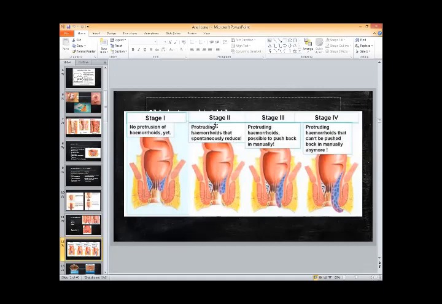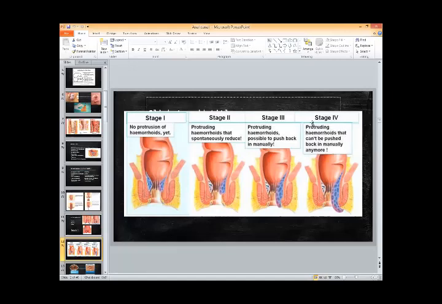So prolapse which is reduced spontaneously. This is second degree. The third degree is there is prolapse of the hemorrhoid, but it does not reduce spontaneously. The patient has to manually push it back inside the anal canal. So prolapsing hemorrhoid which is manually reduced. This is stage 3 or third degree.